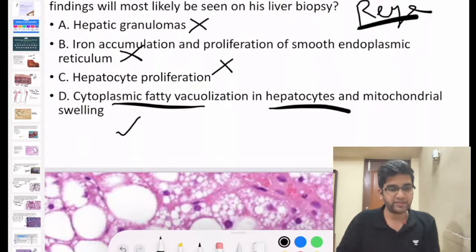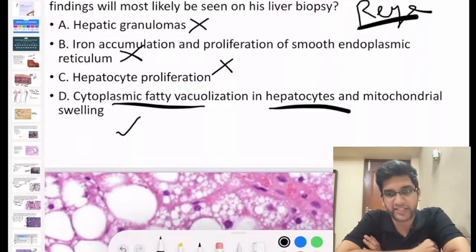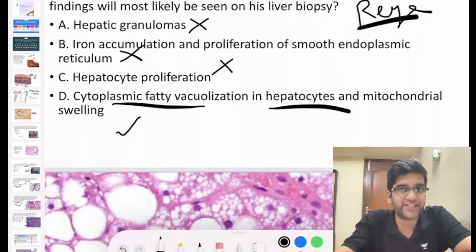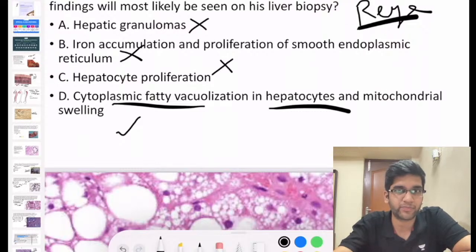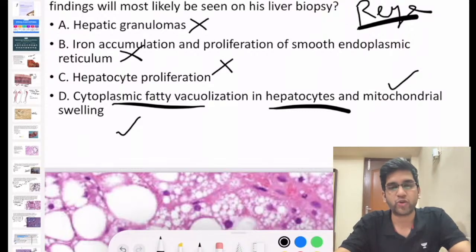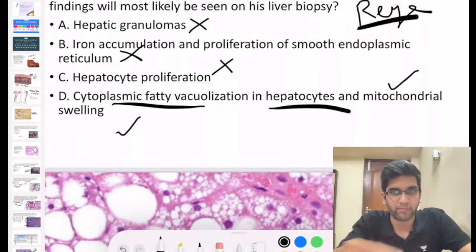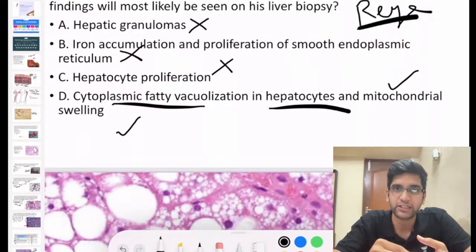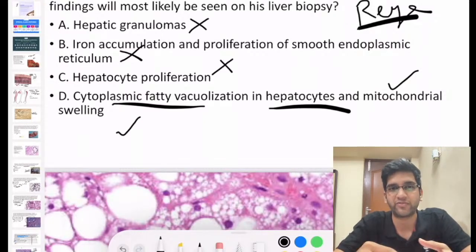Fine. What happens is, the aspirin we give will not cause this in every patient. In kids who are susceptible, aspirin will cause mitochondrial damage. That's the first thing it will cause. If the mitochondria is damaged by a pathogenic insult, which is aspirin, can I say the mitochondria will swell? It's a damaged mitochondria, so obviously it will swell, right? When mitochondria swell and have dysfunction, will fatty acid oxidation and metabolism get disturbed? Because I need mitochondria for all the metabolism of fatty acids.